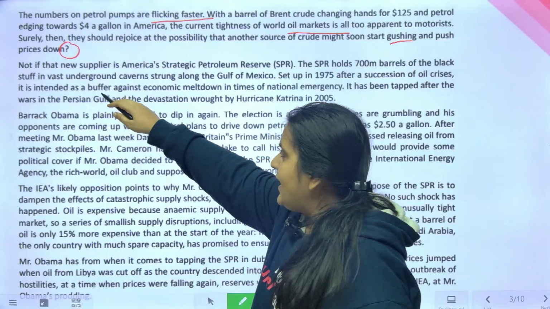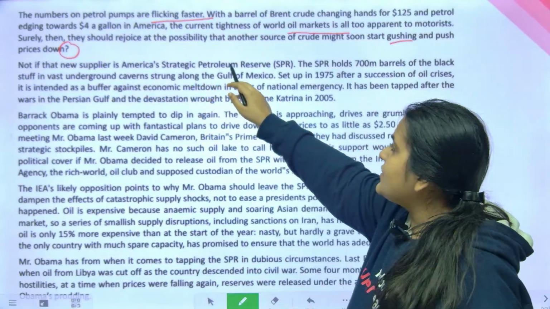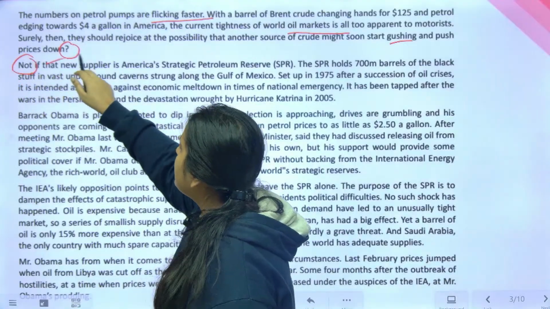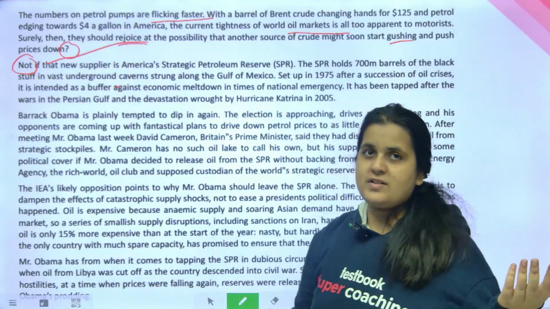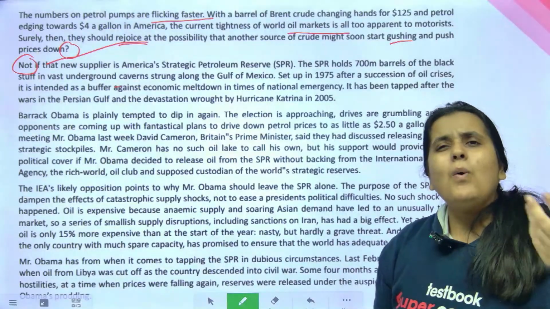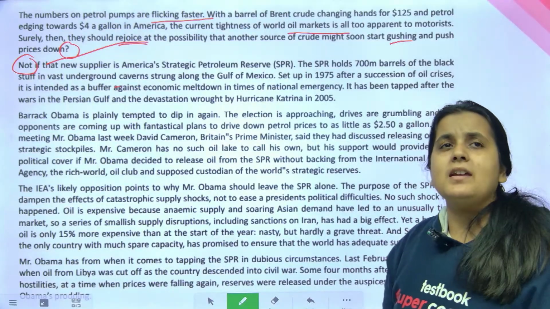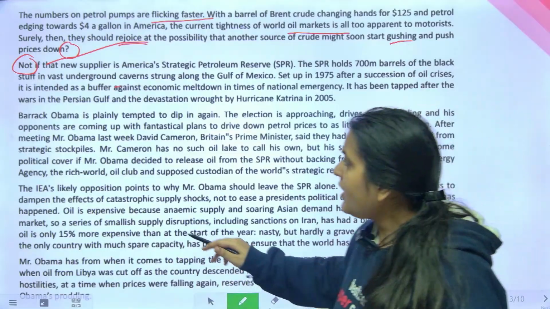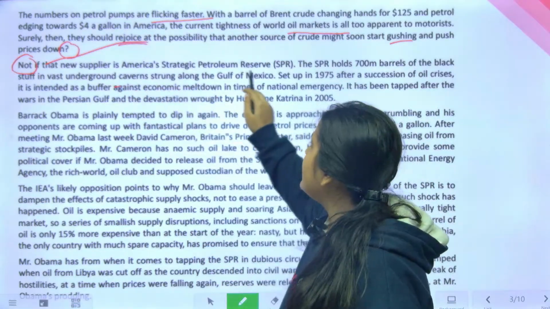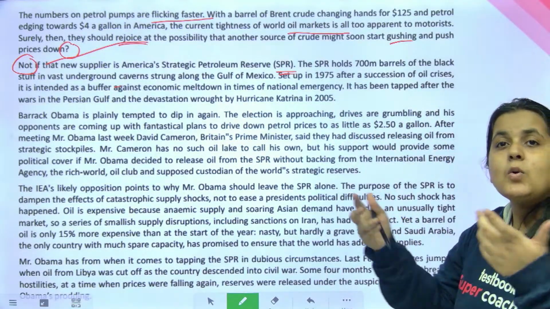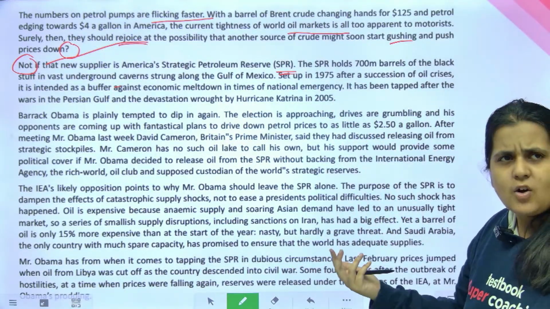Not if that new supplier is America's strategic petroleum reserve. Not means what? Not rejoicing. They are not rejoicing, or they wouldn't rejoice. Why? Why wouldn't they rejoice? They're getting a cheaper alternative. They should be happy. Happy क्यों नहीं है? Not if that new supplier is America's SPR. Now why again? SPR ने ऐसा क्या गुनाह कर दिया? You know, what have they done wrong?